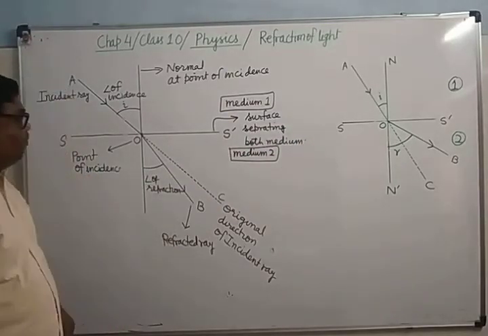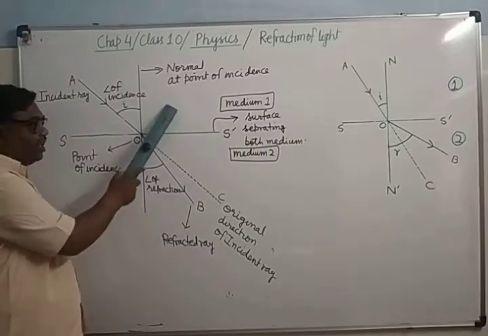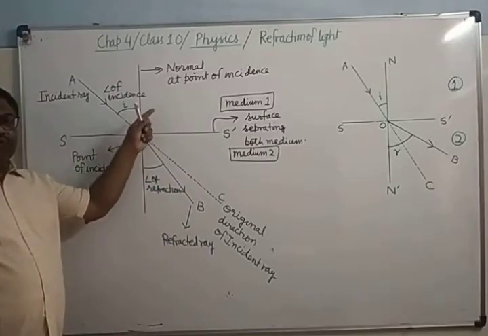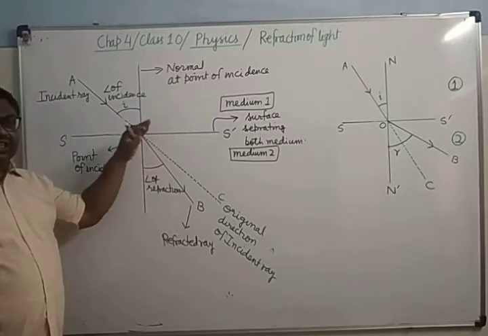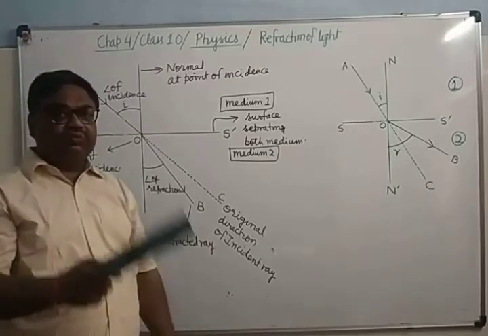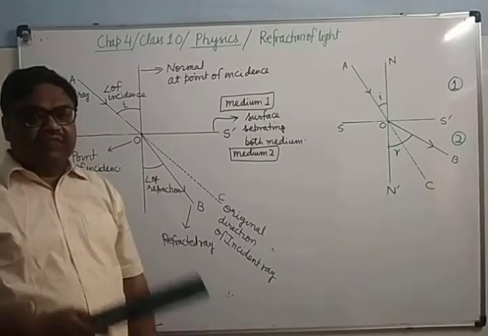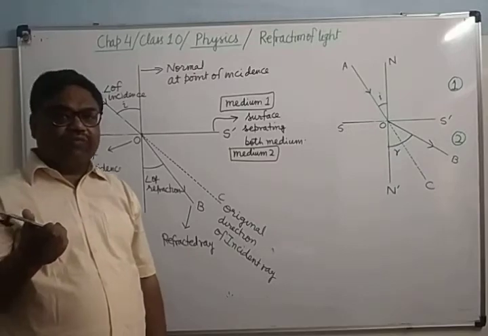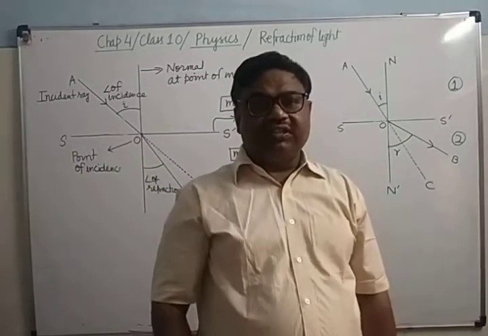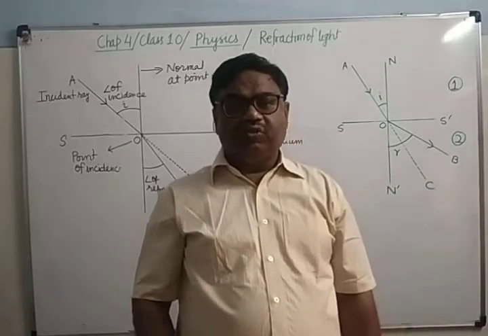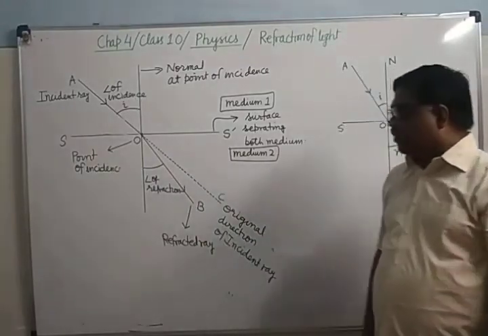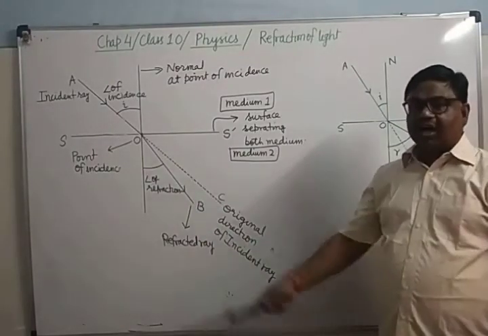So see here, if a ray is going from rarer to denser, it means it is moving from one medium to another such that its speed decreases, velocity decreases. If a ray of light is going from one medium to the other such that its velocity is decreasing, then it is going rarer to denser. And when it goes rarer to denser, what will happen? It will bend towards the normal.